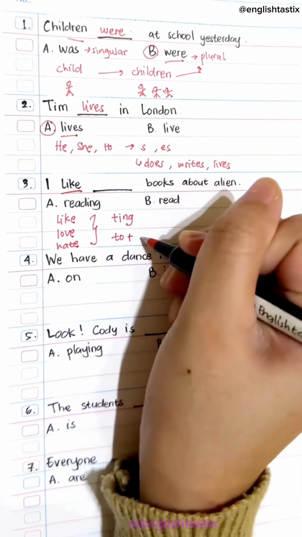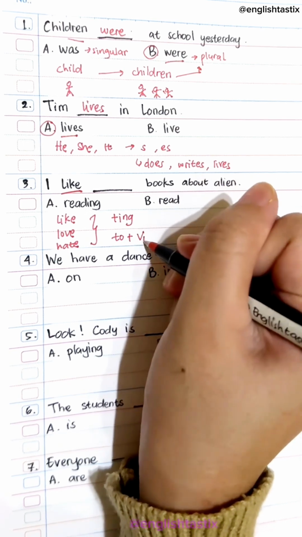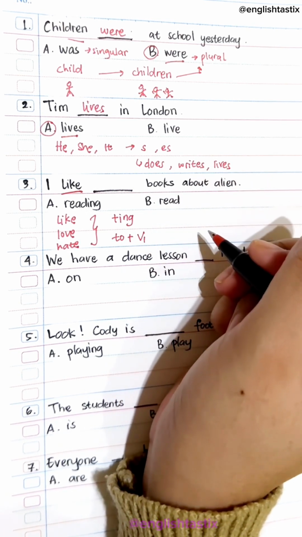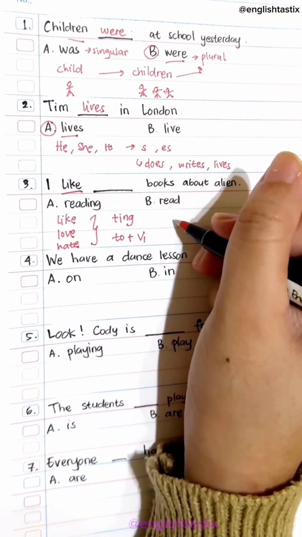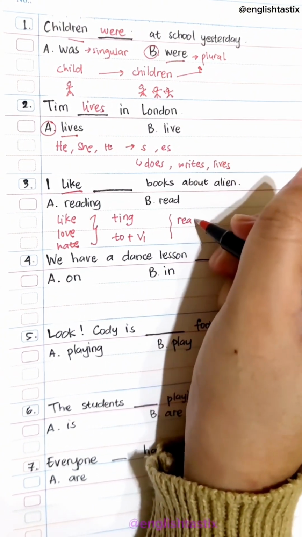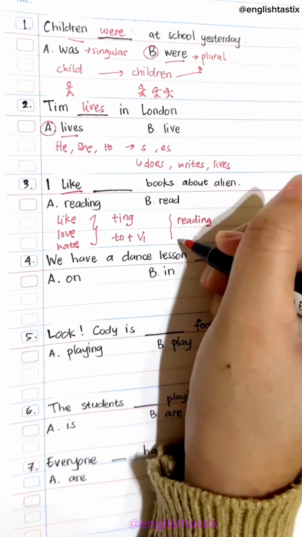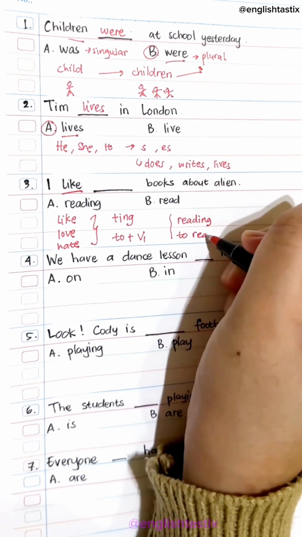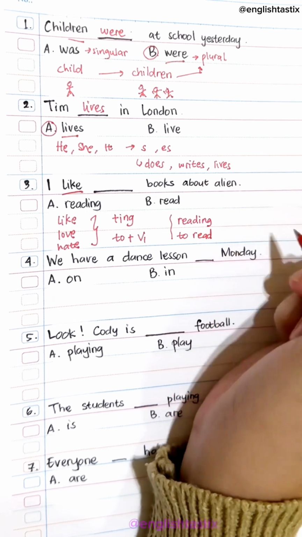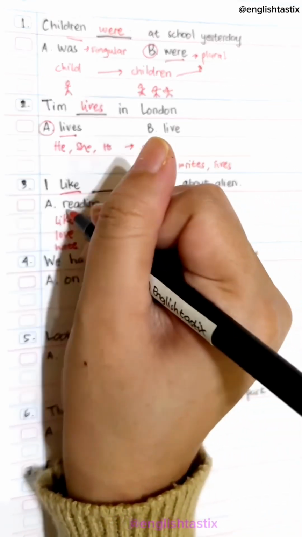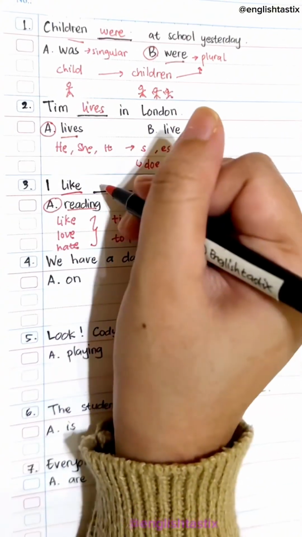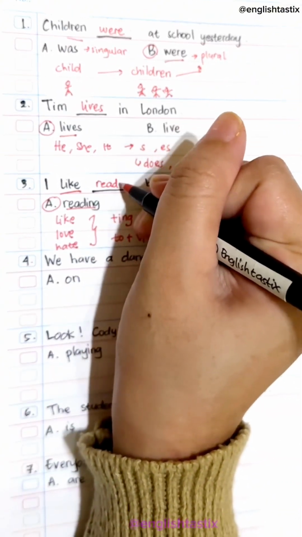Alright? So the answer is plus ing form, okay? Because there is no to here. The answer will be reading. Or you can also say to read. I like reading. I like to read, okay? The answer is reading. I like reading a book about alien.